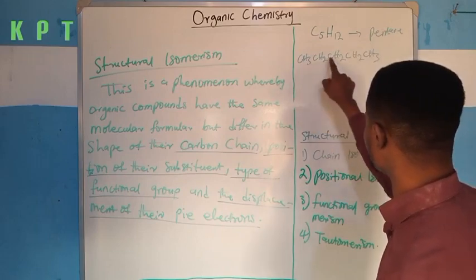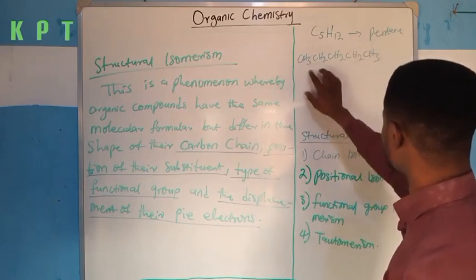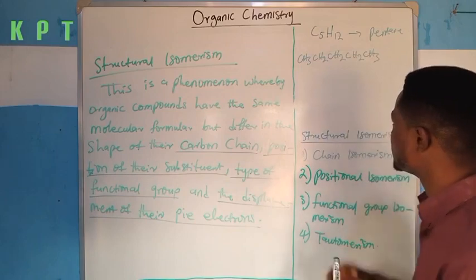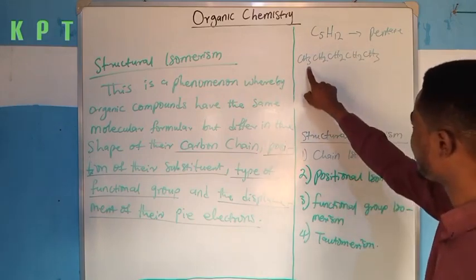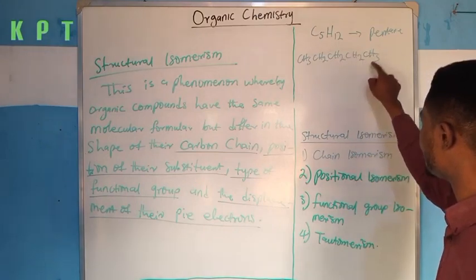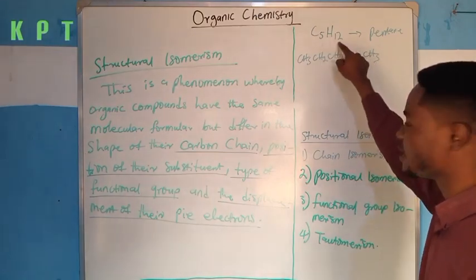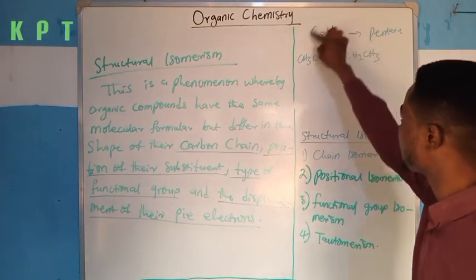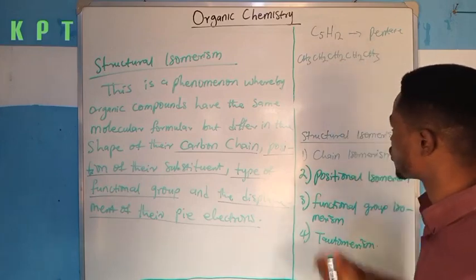So I have 1, 2, 3, 4, 5 carbon atoms. If I count the number of hydrogen atoms here, I have 3 here, plus 2 here, 5, 6, 7, 8, 9, 10, 11, 12. So C5H12 is the molecular formula of this compound, and this is the structural formula.